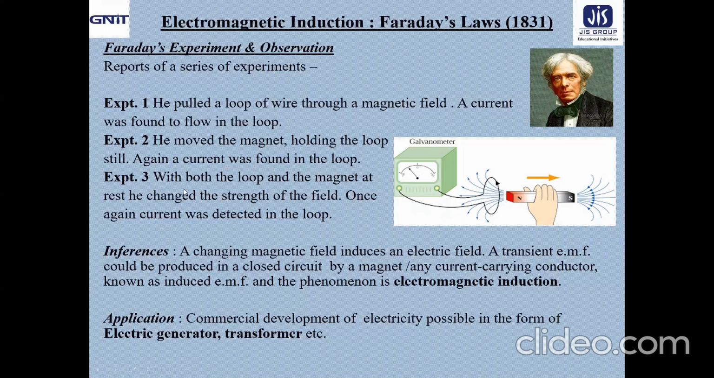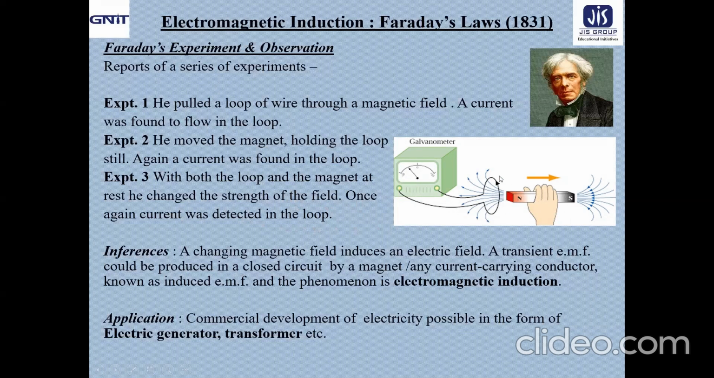Now, there is a third possibility. With both the loop and the magnet at rest, he changed the strength of the magnetic field. That means in place of this type of bar magnet, he used an electromagnet. By changing the strength of the current, he changed the strength of the field, but kept both the magnetic field source and the loop fixed. But again, he detected that current flows in the loop, which was detected by the galvanometer.